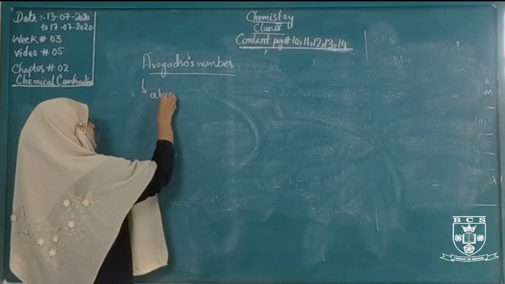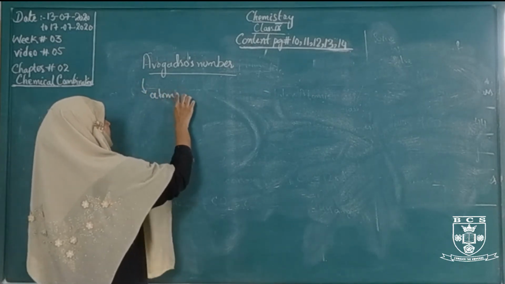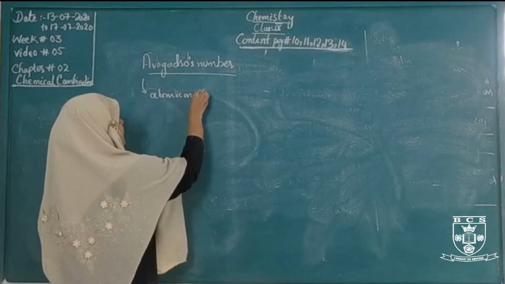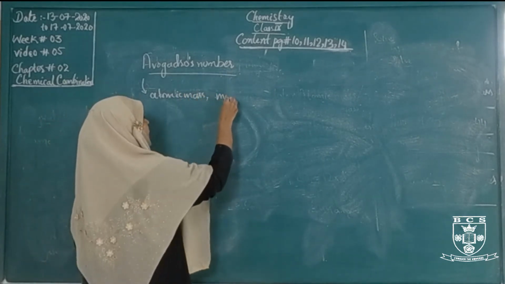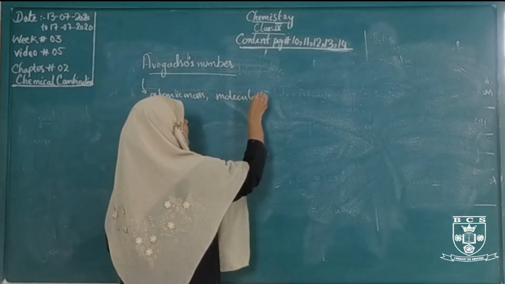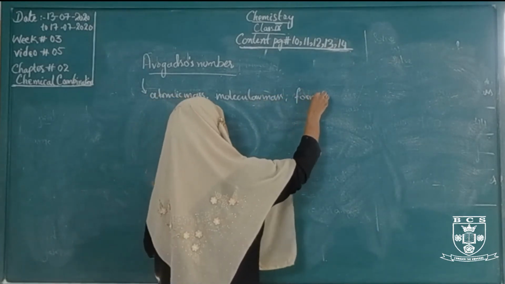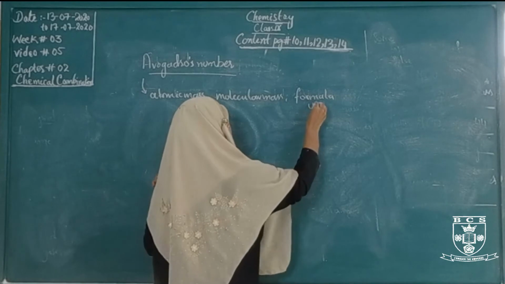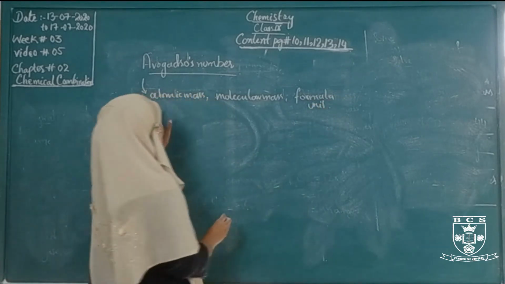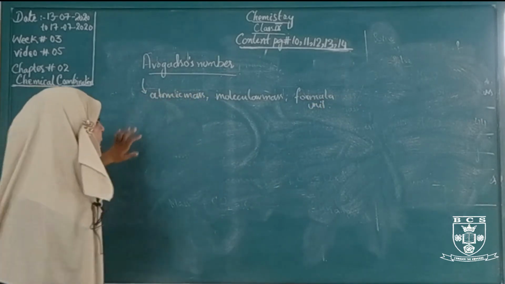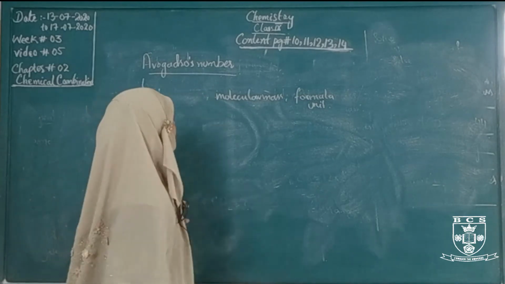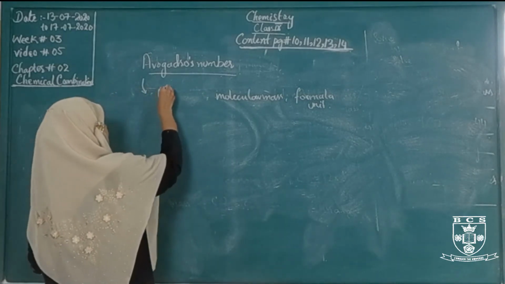Atomic mass, molecular mass, and formula unit. We will talk about the substance: element, molecular mass, and formula unit.